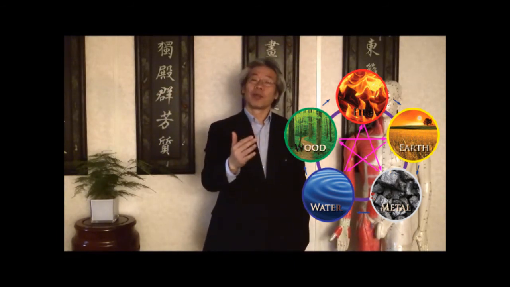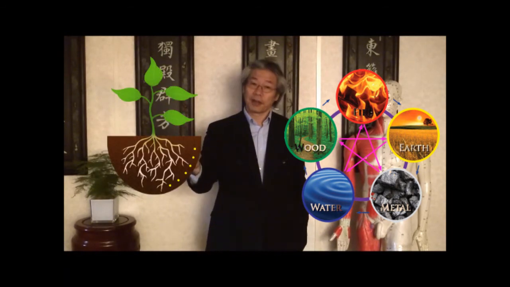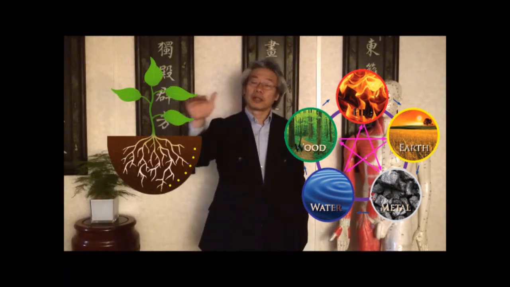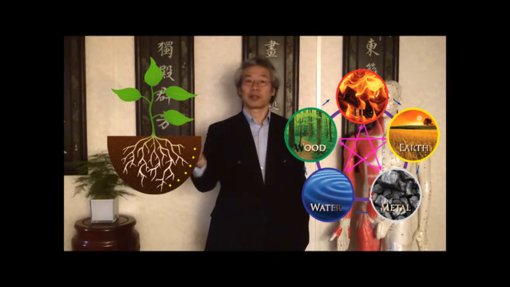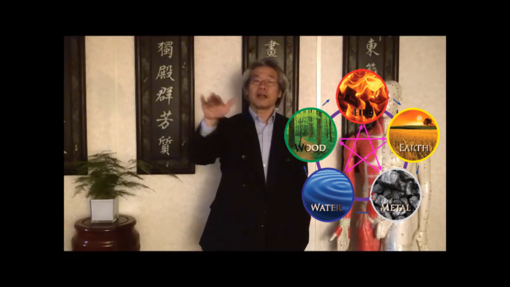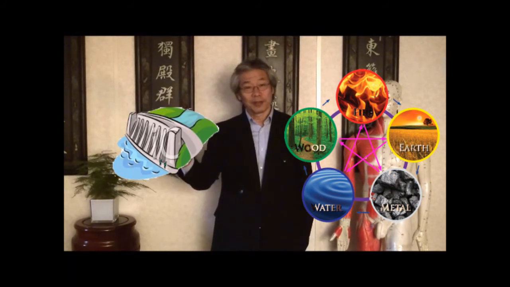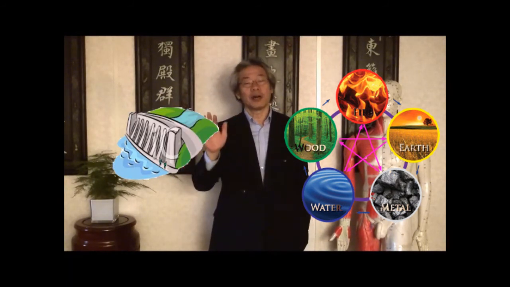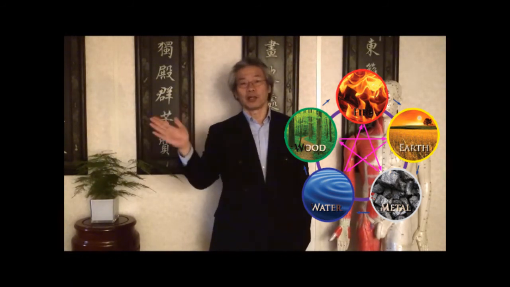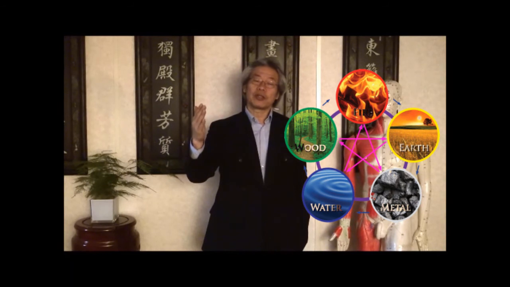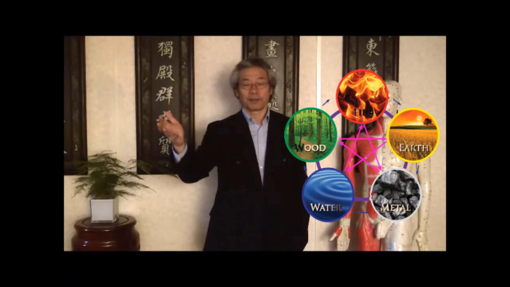Such as the wood. Wood normally comes out of earth. So in other words, wood can overcome the earth. Because no matter how strong the earth is, the grass, the wood can grow out of it. So the earth can be affected by the wood. And the earth can control the water. If there's any flood anywhere, the only thing to stop the water is the earth. That's why you build a big dam for the river to stop water flooding.